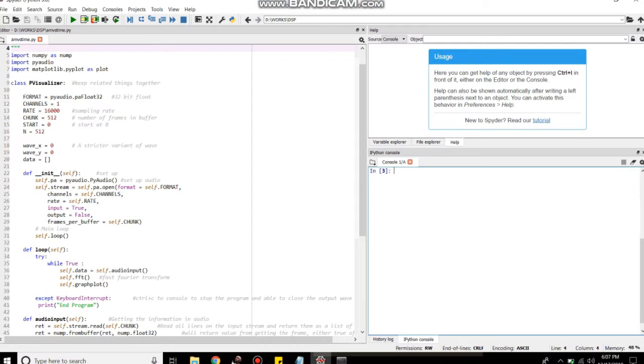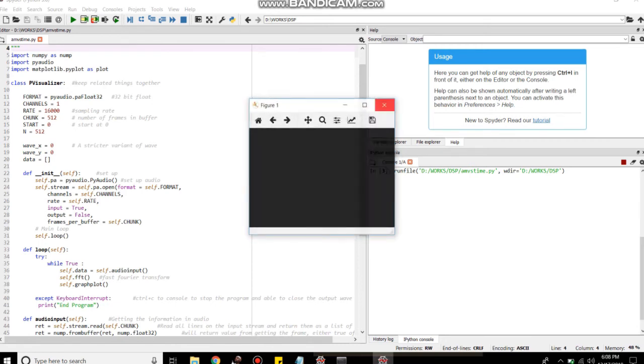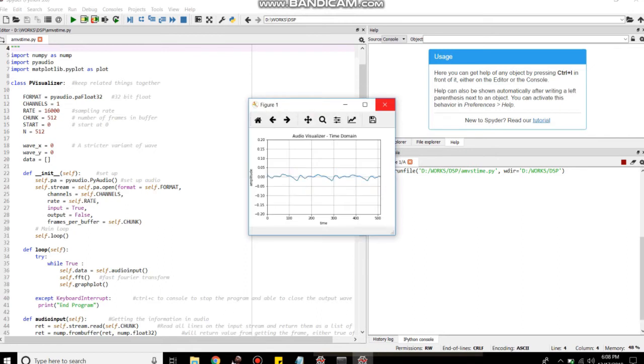So our next function is the loop. This loop functions also as an infinite loop because since our project is real time, if you run our project, you will see that it will keep on showing if you were unable to close or exit your output.